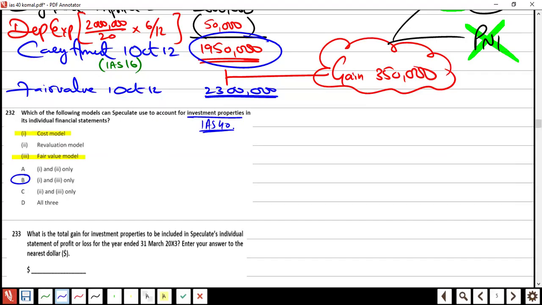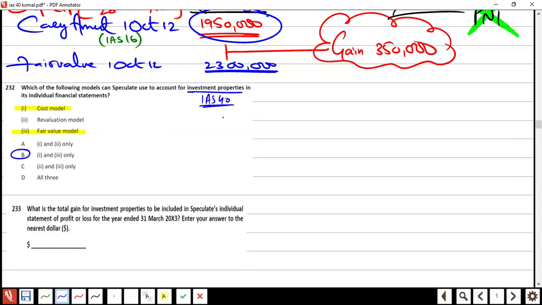Moving forward to the next one. Read it. What is the total gain for investment properties to be included in Speculate's individual statement of profit or loss for the year ended 31st March 2013? This question is asking year end, right?